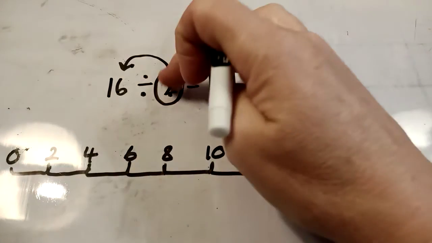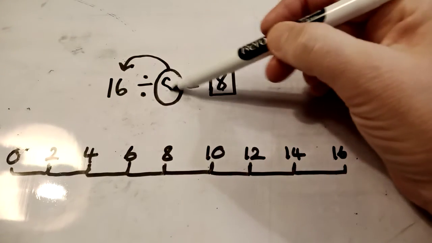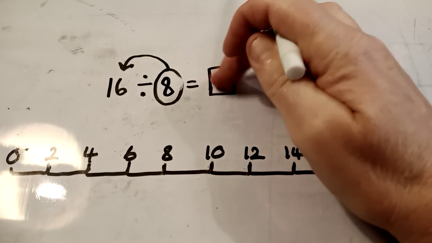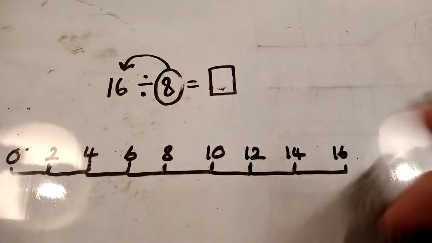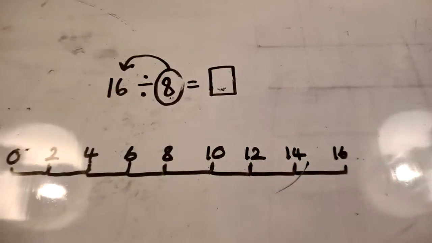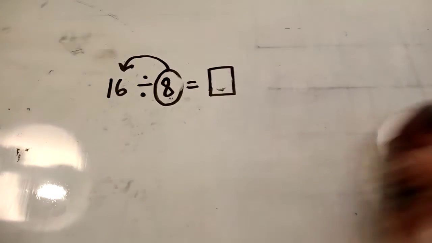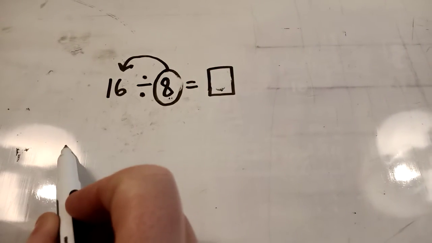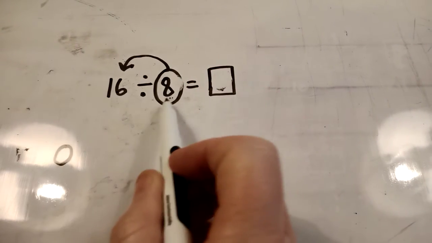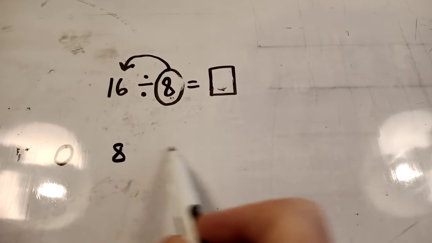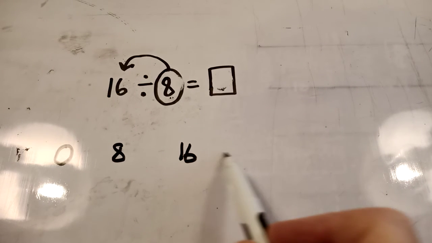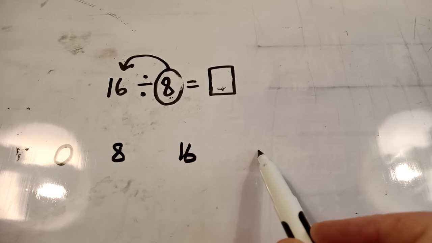Or they could ask us, what's 16 divided by 8? And this time we wouldn't skip count in 2s, we'd have to skip count in 8s. Now you might know the answer because you might have used your switch, but let's just check it. 0, skip count in 8s this time. 8, 16.